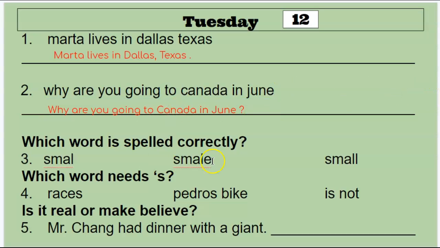Which word is spelled correctly? S-M-A-L-L is the correct way to spell small. Which word needs apostrophe S? Remember we talked about how that shows ownership. Races, Pedro's bike is not. So the word Pedro's needs an apostrophe S because the bike belongs to Pedro. There's not more than one Pedro. It's Pedro, apostrophe S, bike.